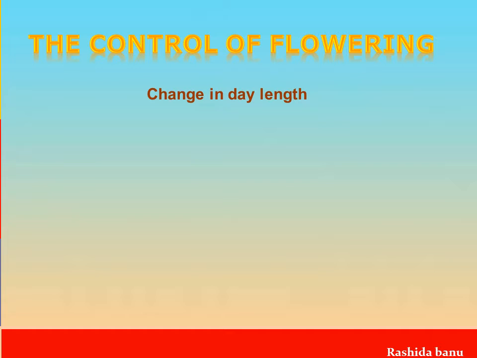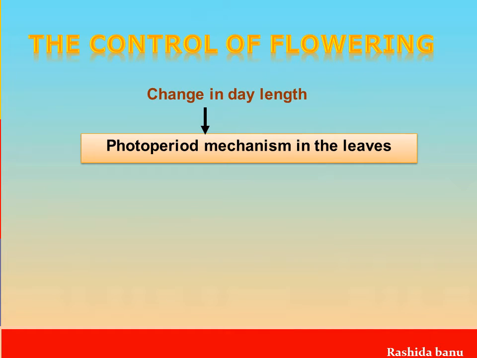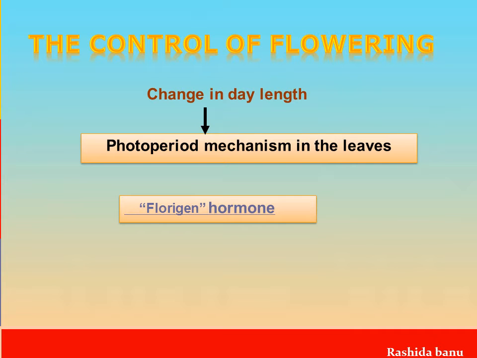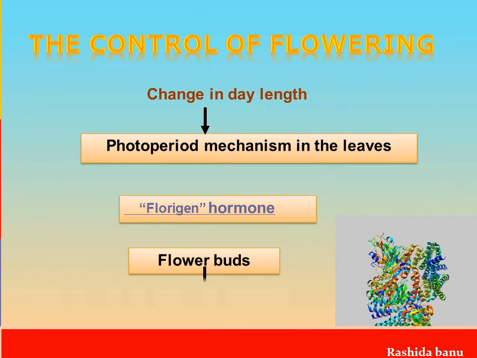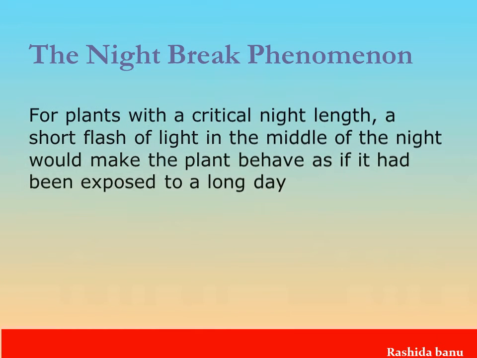So first the plant observes the light. That light depends upon whether it is a light having a more amount of photolight or less amount of photolight. So the light is observed by the plant's leaves. The leaves act as a photoperiod response, and this leads to the formation of a hormone known as phloregin. This phloregin leads to the formation of flower bud. As a result, the flowering takes place.